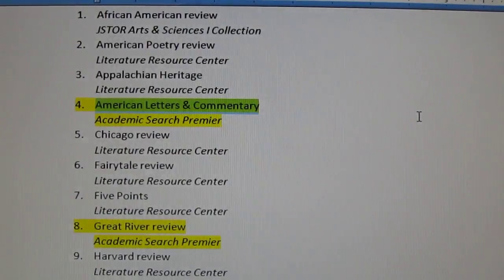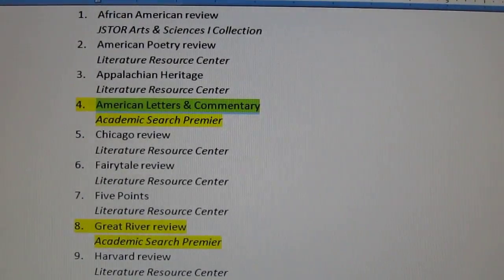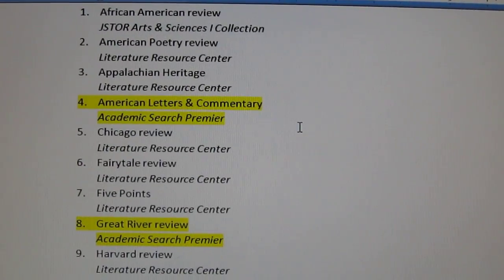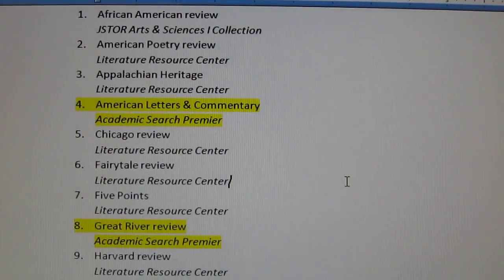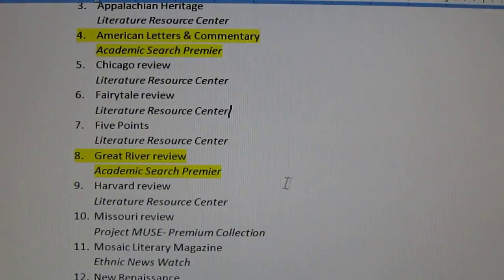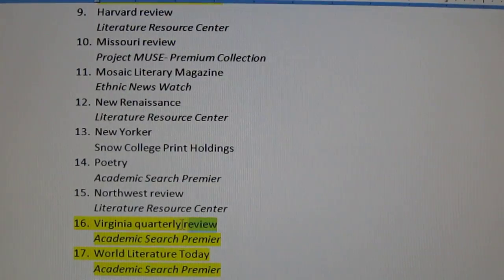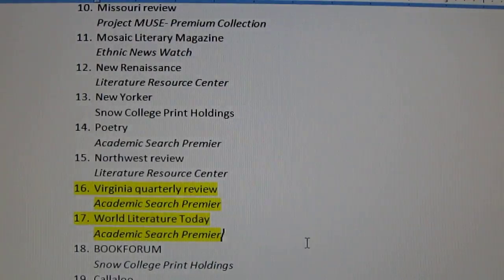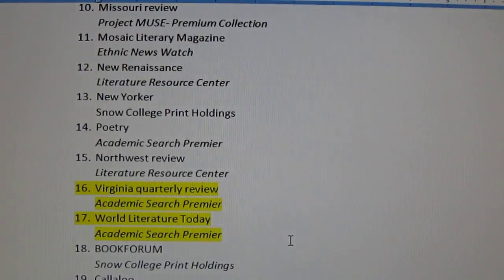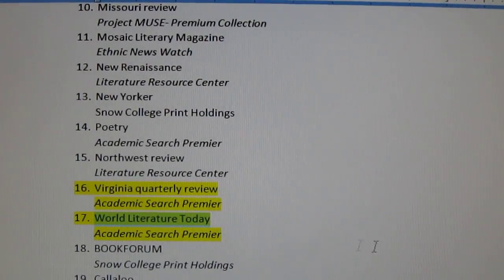Now, another point I want to point out is that if you did not like most of those in that publication, American Letters and Commentary, then quit looking at that publication and go to the next publication that is available and look through those. In that case, if you didn't like American Letters and Commentary, forget it. Go look at Great River Review. If you didn't like all those, forget it. Go look at this one, and then go look at that one. There are many options, and it takes a lot of time. You just have to have patience to get through it.